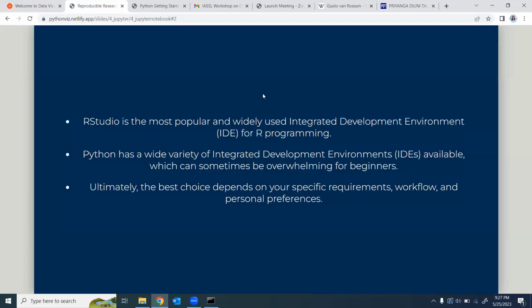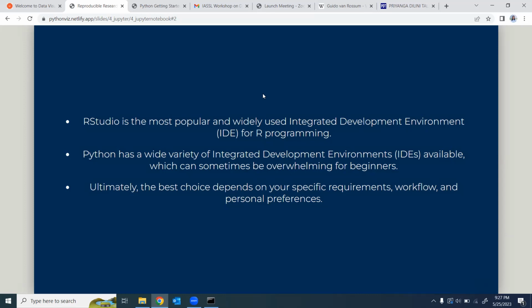Okay, so now we were talking about how to work with Python using the command line. But I told you sometimes when you want to use some advanced analytical techniques, working with the command line is a little bit challenging. So we need to find a proper IDE that makes our analysis very easy. But there's a small problem. When it comes to R, Tianga introduced you to this IDE, RStudio. RStudio is the most popular and widely used IDE for R programming. So everyone is using it, so we can also use that.